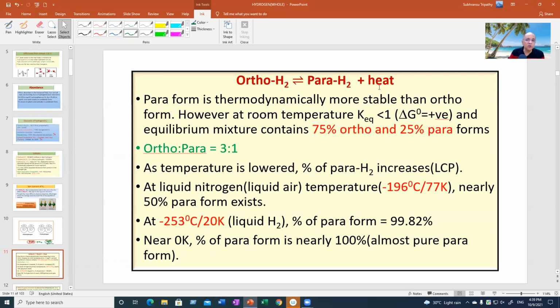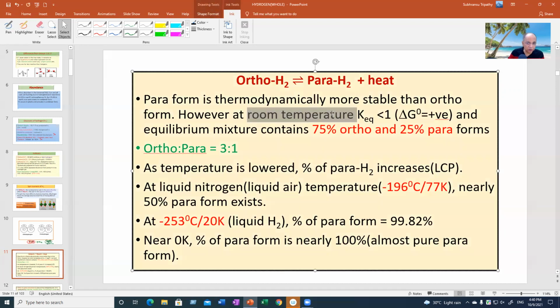But the equilibrium constant is less than 1. We will learn about equilibrium later. The equilibrium constant is less than 1 for this reaction, so that there is always a preponderance of the ortho form. The percentage of ortho is more than para at room temperature.